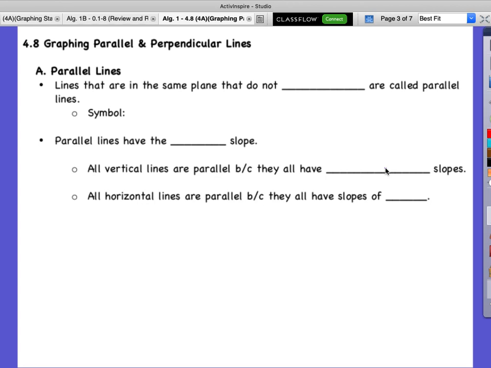Okay? So, graphing parallel and perpendicular lines. Parallel lines are lines that are in the same plane that do not intersect. So they're in the same plane and they do not intersect. Okay? So they never, ever, ever touch is what that means. Like we had a y and x intercept, where a line intersects the x or y axis. We're saying these two lines would never cross paths. A symbol for this would look like this, straight up and down, or it could be like two slashes.